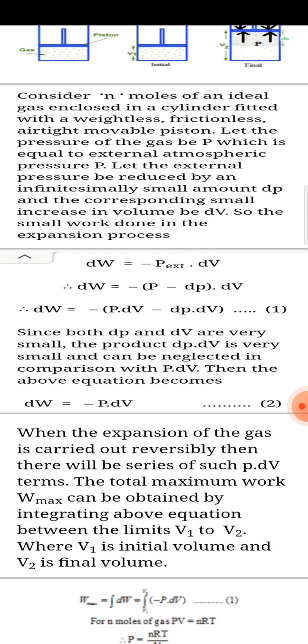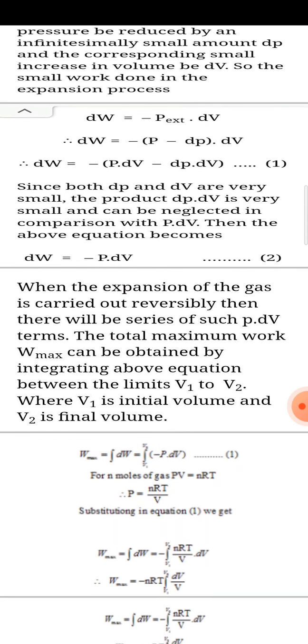Since both dP and dV are very small, the product dP into dV is very small and can be neglected in comparison with P into dV. So the equation will be dW is equal to minus P dV.